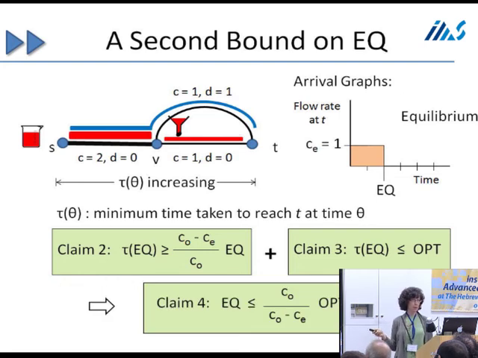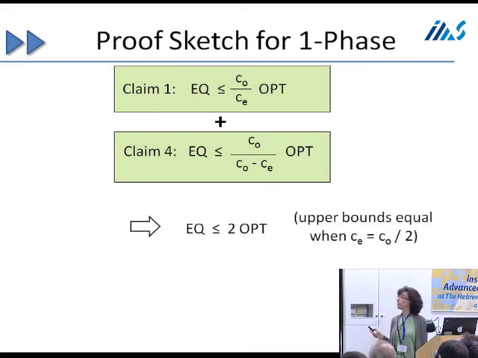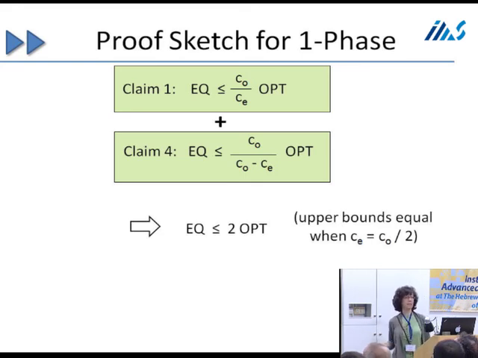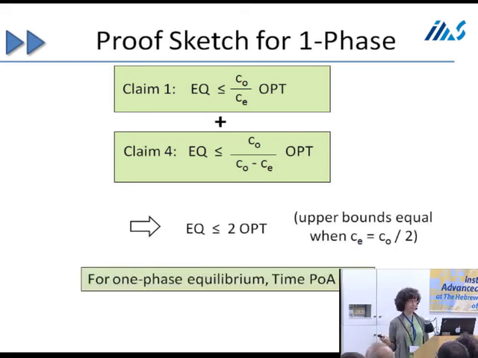So I put those two together and solve for equilibrium, and we get this bound on equilibrium. Equilibrium is at most C0 over C0 minus CE of opt. So we have now two bounds on equilibrium. We can try to maximize this by choice of CE. If we pick CE equals C over 2, then we get that equilibrium is at most twice opt. Okay? So that's a proof in a very simple case. So for a one-phase equilibrium, the time price of anarchy is at most 2.